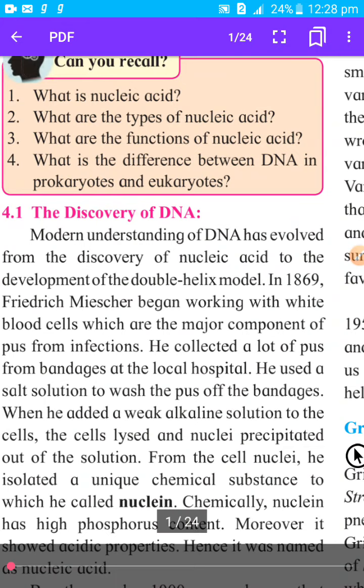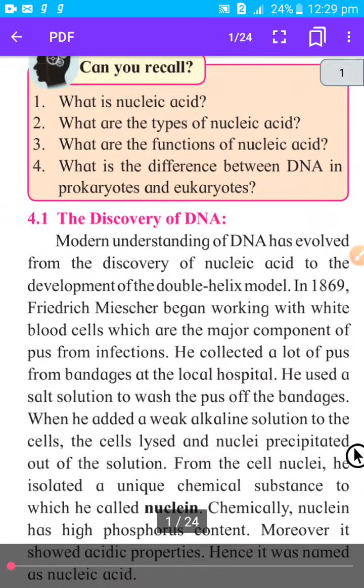Then the fourth one, what is the difference between DNA in prokaryotes and eukaryotes? You have studied that cells are of two types, prokaryotes and eukaryotes. In the eukaryotic cell, all cell organelles are there, like mitochondria, chloroplast, plastids, etc. These are membrane bound cell organelles.